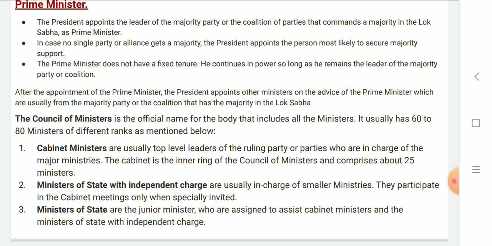After the appointment of the Prime Minister, the President appoints other ministers on the advice of Prime Minister, who are usually from the majority party or the coalition. The Council of Ministers is the official name for the body that includes all the ministers. It usually has 60 to 80 ministers at different ranks, like the cabinet ministers, ministers of state with independent charge, and ministers of state, who are the junior ministers assigned to assist cabinet ministers.